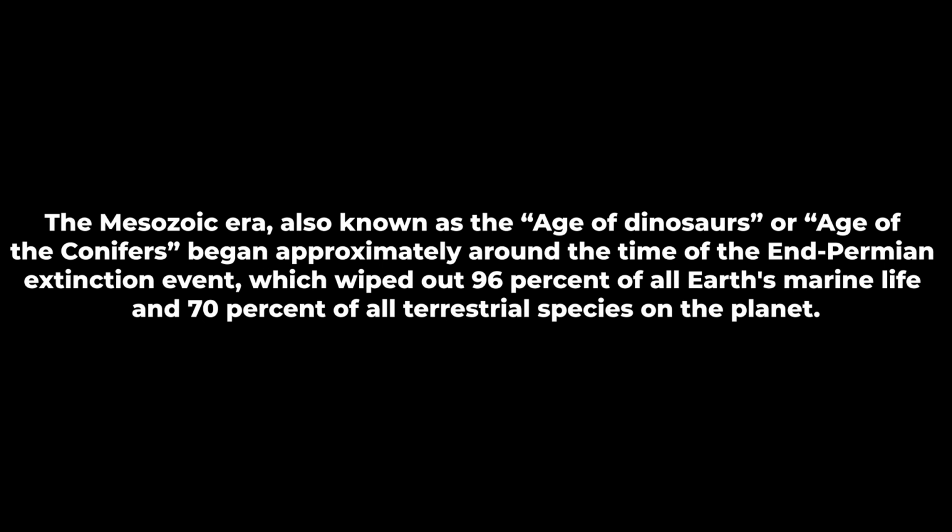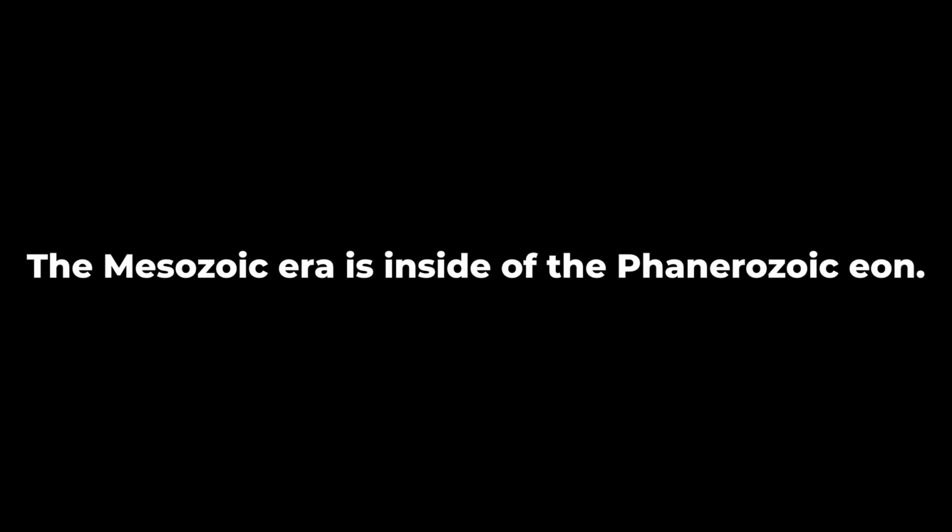The Mesozoic Era, also known as the Age of Dinosaurs or Age of the Conifers, began approximately around the time of the end Permian extinction event, which wiped out 96% of all Earth's marine life and 70% of all terrestrial species on the planet. The Mesozoic Era is inside of the Phanerozoic Eon.